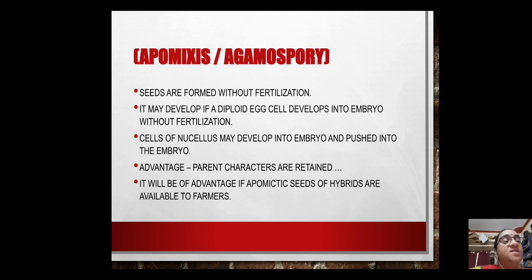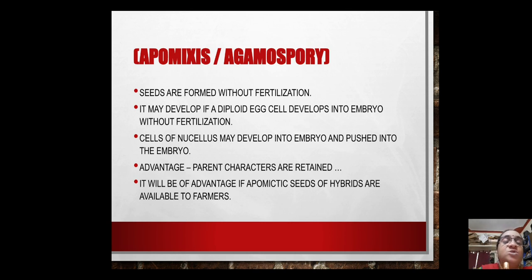Now, till now we have seen that ovary develops into the fruit, ovule develops into seed, and zygote develops into the embryo. So, ovary is the fruit, ovule is the seed, and inside the ovule we find the embryo. And this embryo is developed as a result of fertilization. In fact, seed also is a product of fertilization, isn't it? So after fertilization, the ovule becomes the seed and ovary develops into the fruit.